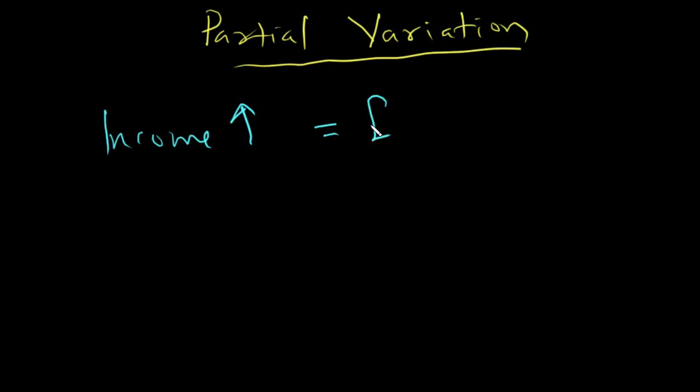Naturally, your expenditure will also increase. But now let's think of this. Is it everything that you spend on that is going to increase when your income increases? No. Because let's imagine that your income has increased. There are certain things that you're going to buy now. Probably you're going to buy new clothes. Even the things that you eat, you're going to change them. Probably you're going to spend more money on some kind of food.